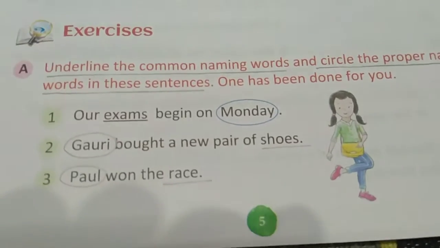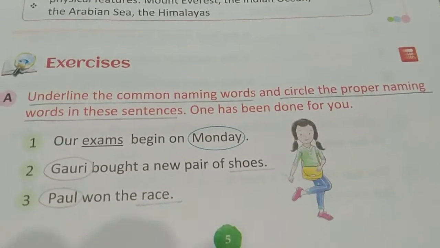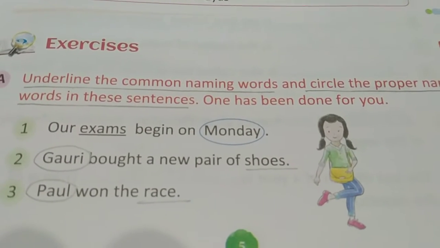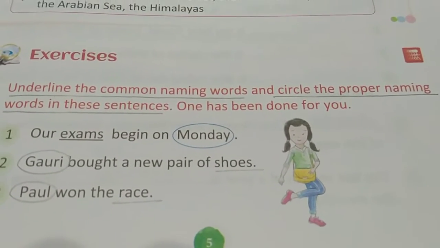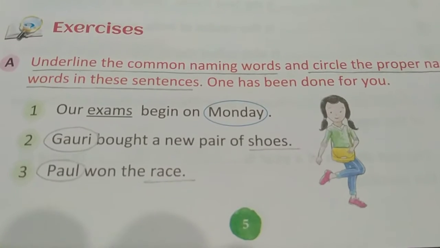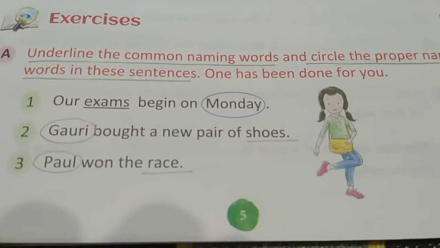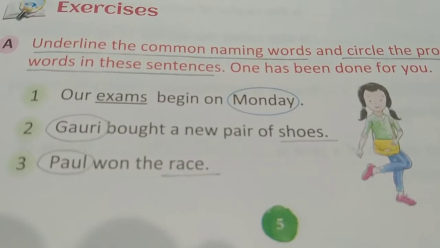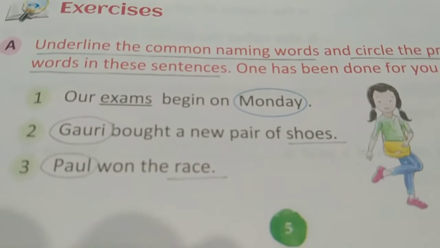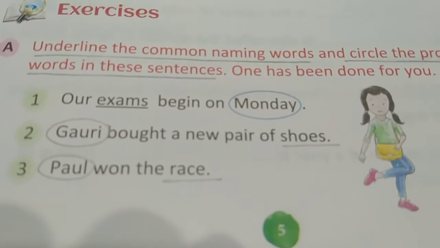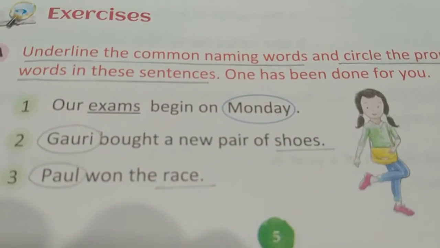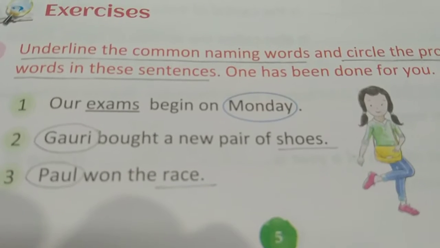You can see exercise A: underline the common naming word and circle the proper naming word in the sentence. That means underline the common noun and circle the proper noun. First one, question number 1. Our exams begin on Monday. In this sentence, exams is a common noun and Monday is a proper noun.